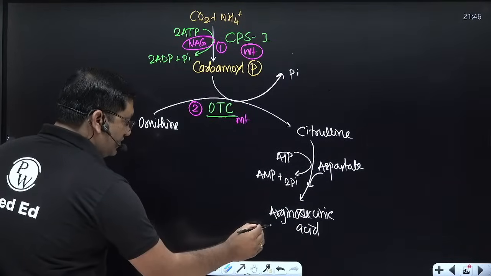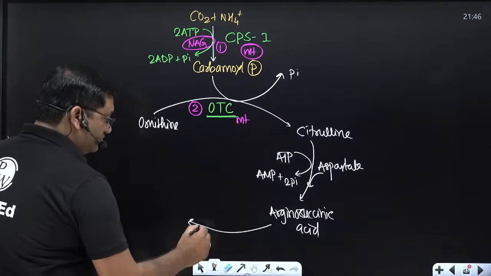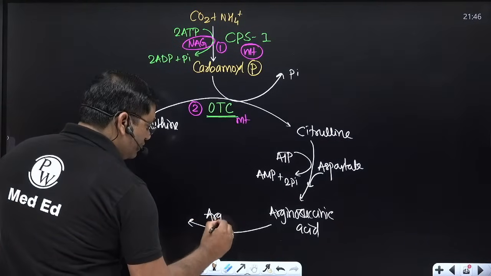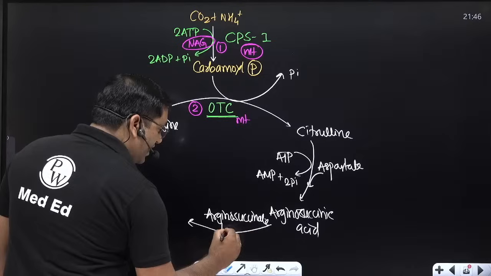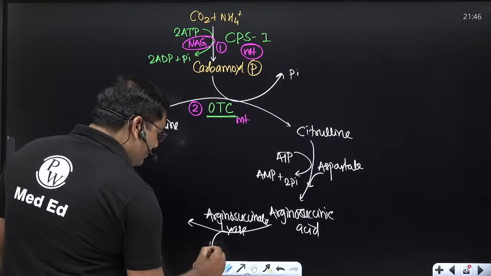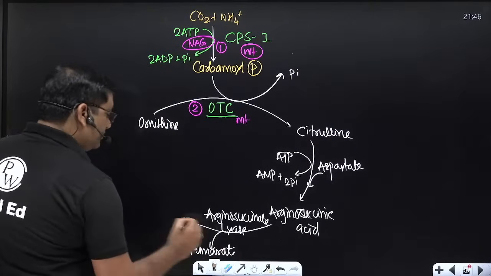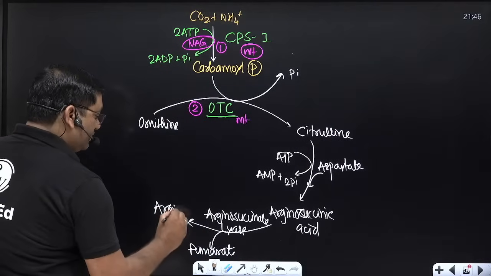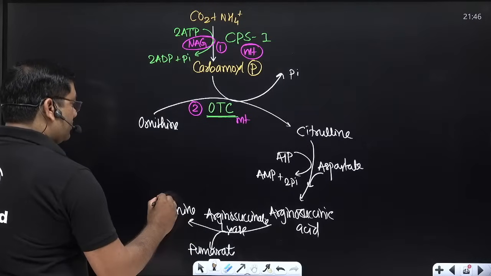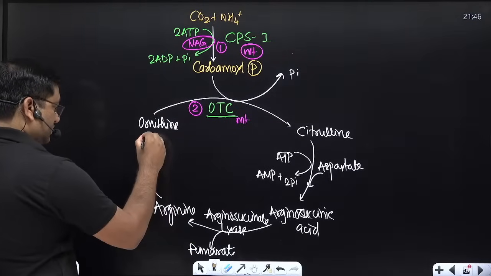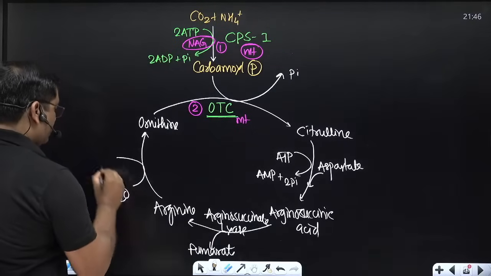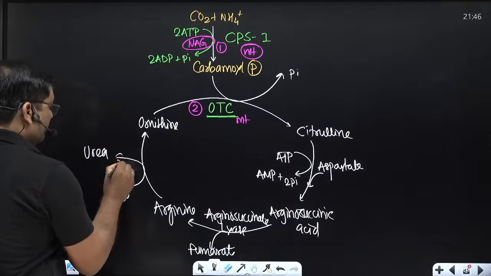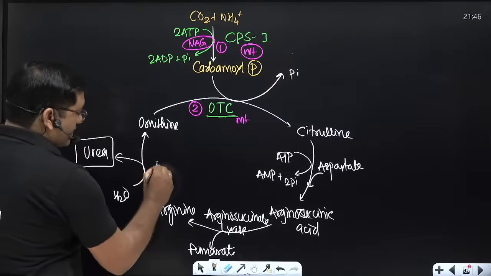Then arginosuccinate lyase will act, liberating fumarate and forming arginine. Arginine forms urea by the enzyme arginase.